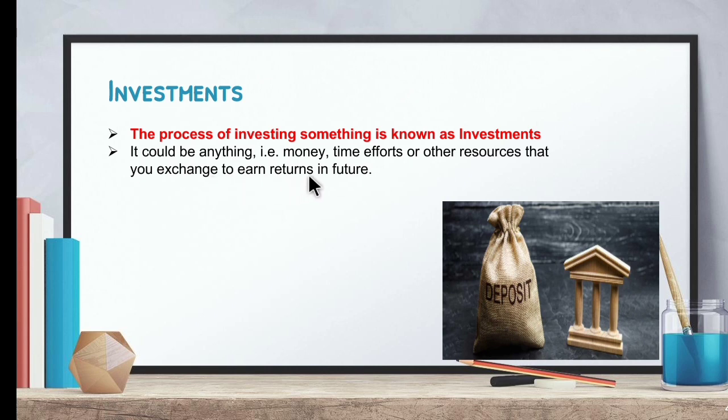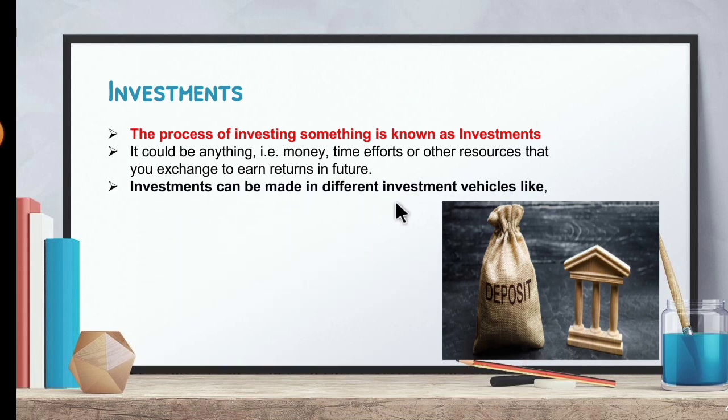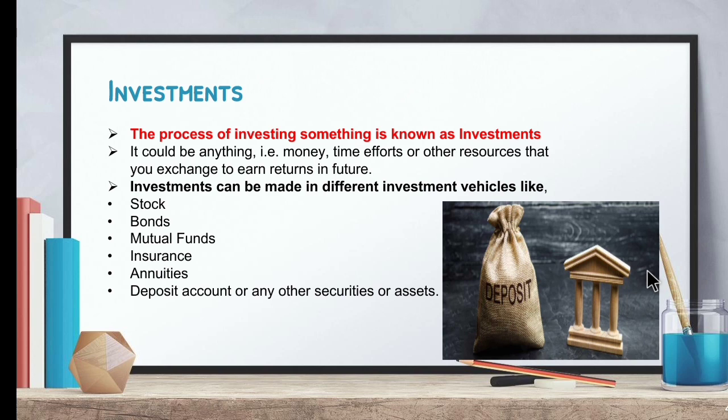It can be any commodity, for example your money, time or resources, which in turn will yield you high returns. Investments can be made in different investment vehicles like stocks, bonds, mutual funds, insurance, annuities, deposit accounts or any other securities or assets.